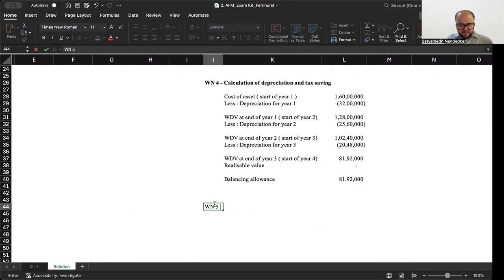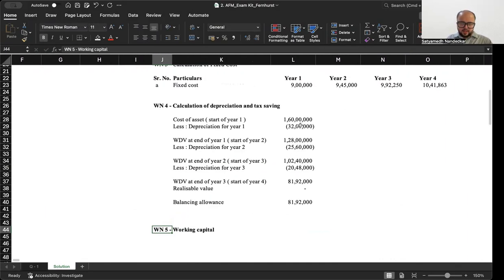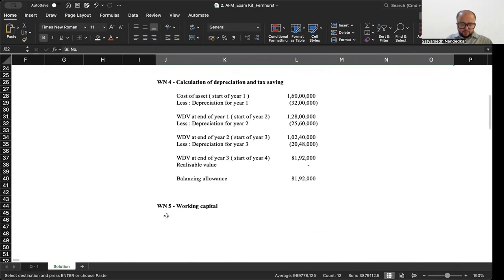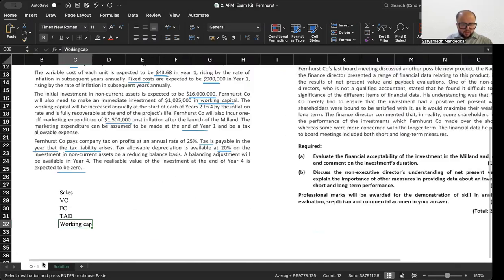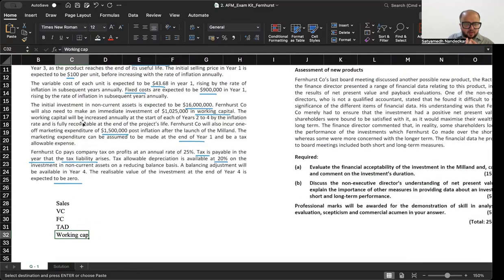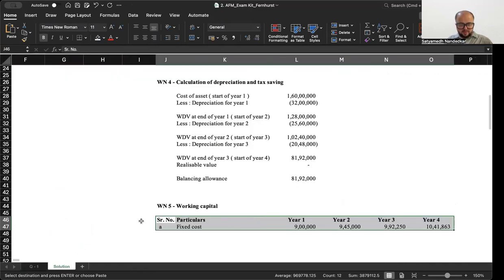So working note 5 is working capital. Now working capital, let's write down what we know. What information has been provided to us? This specifically says that working capital, meaning immediate investment of 10 lakh 25, at start of year 1, and it will be increased annually at the start of each of the years 2 to 4 by the inflation rate, and is fully recoverable at the end of the project's life.